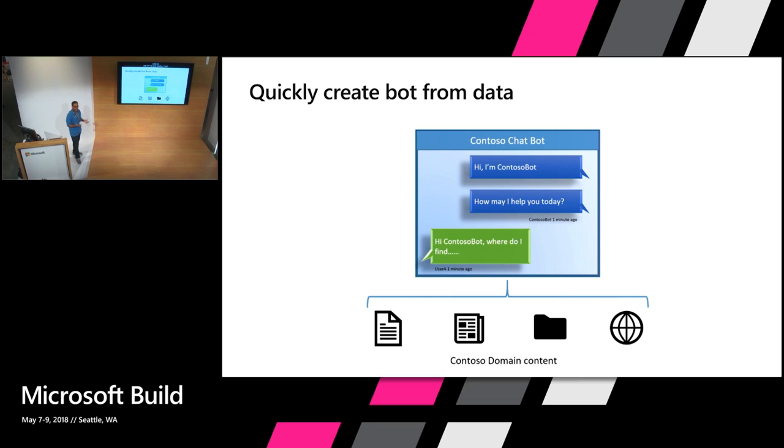What usually happens is most of the time, you already have this data with you in some format, be it FAQ URLs or product manuals or Excel sheets or a database somewhere. And it's a painful task to have to ingest it into your bot service or have the bot understand that data. So what we started off as a service was, hey, can we just ease that process of, here's my data, create an endpoint that can answer questions on that data. That's what the Q&A Maker service does. We've been in preview for a year now, and yesterday we announced our GA. So with that quick background, let me talk about what's changed.